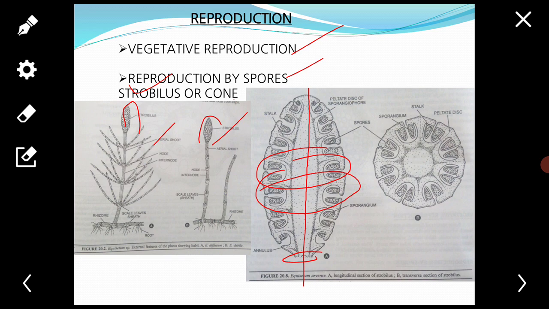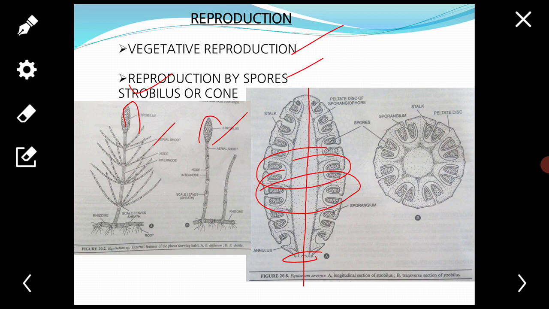The annulus is regarded by many botanists as the last reduced whorl of scale leaves, whereas others consider it to be sporangiophoric in nature. Some botanists consider it a vestigial remainder of calamitean bracts.